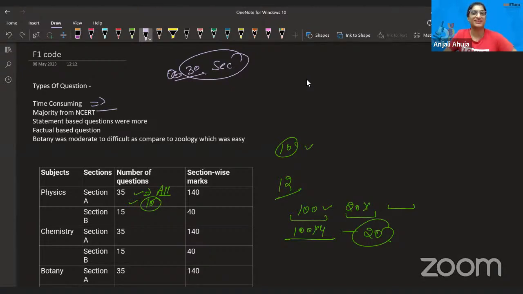This is the very important and interesting point I found out. Last year we were learning a lot of stuff and it was helping in the NEET, but this year I felt, and I was telling it in the classes also, that if you're reading something extra, first you should read NCERT.